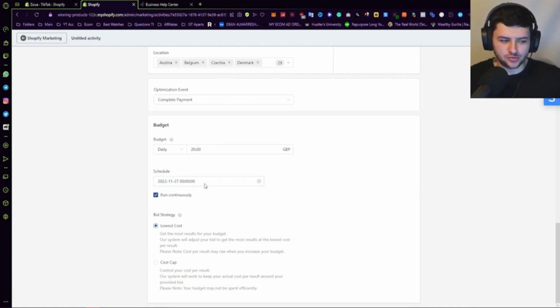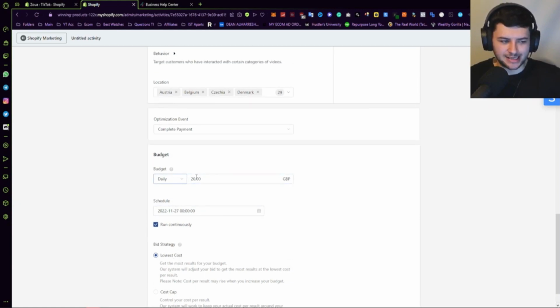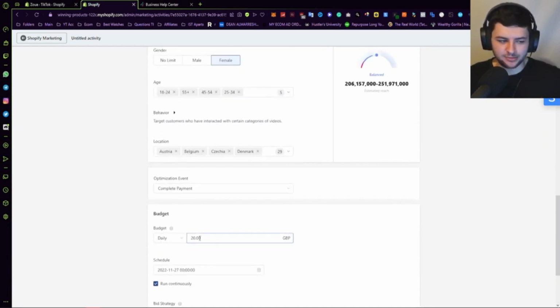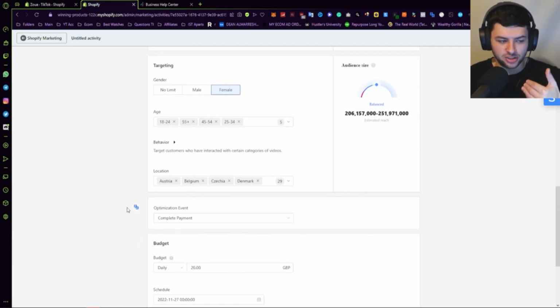So we've selected the schedule when we want it to begin. We've selected our daily budget of ad spend. Obviously, lifetime you can select. I wouldn't recommend that for the budget, especially if you're starting with a small amount of money, or if you don't know how you're going to manage your money for your future ad campaign. I wouldn't do a lifetime budget unless you can consistently leave it on repeatedly to spend whatever amount you may do. I just recommend selecting daily. I'm going to select the minimum budget right now, which is $20, but currently we have a promotion for 2 weeks for $100 additional budget, which we can use too.